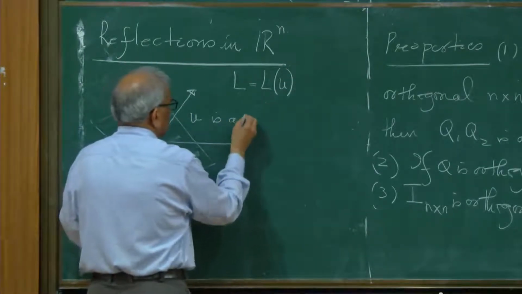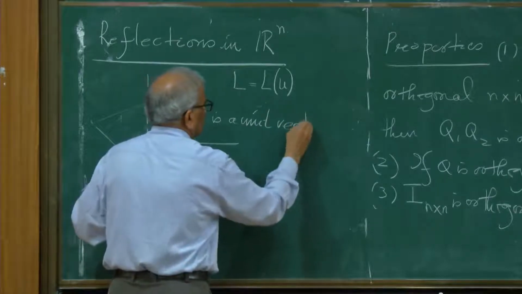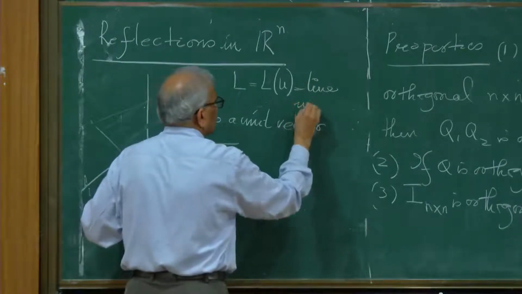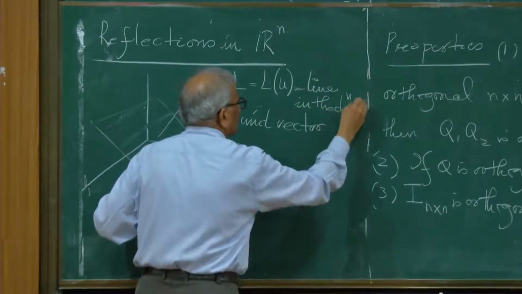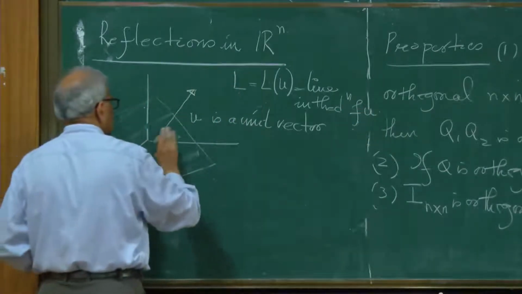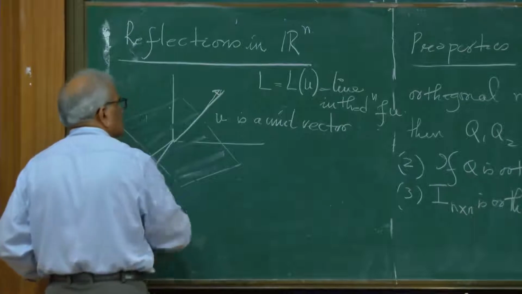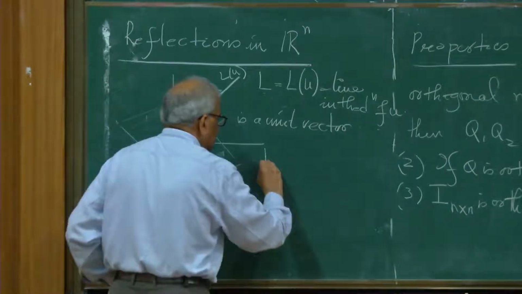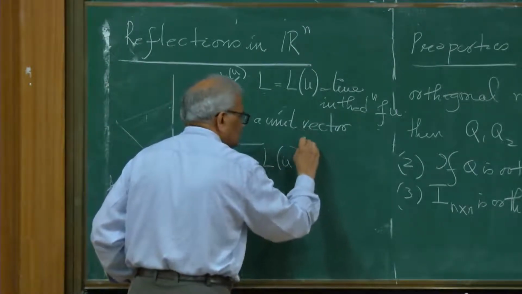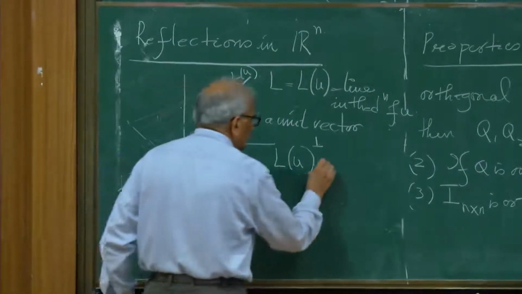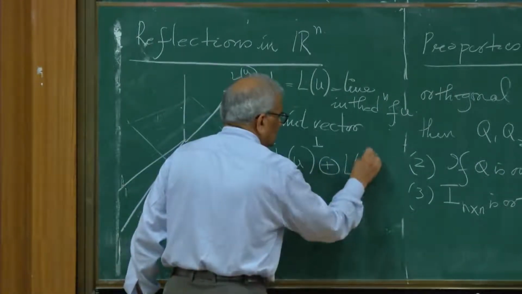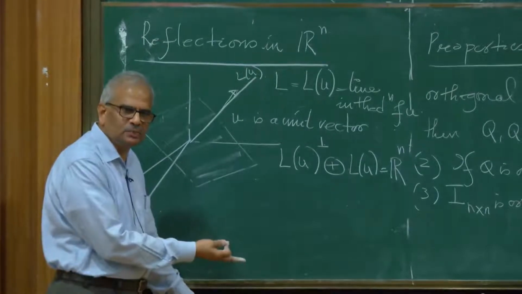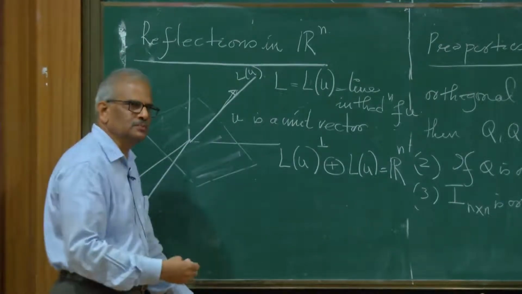So take the line which is spanned by this unit vector u. So u is a unit vector, and this is the line in the direction of u. So it is this one-dimensional space. This is my LU, and this plane is perpendicular to that. The perpendicular subspace we denote by LU perp. So we have proved that LU perp direct sum LU is equal to Rn. We have proved it for any subspace: V direct sum V perp is the whole space Rn.